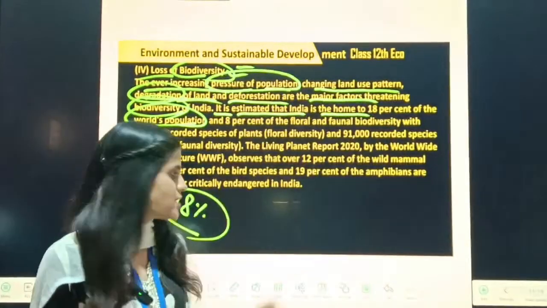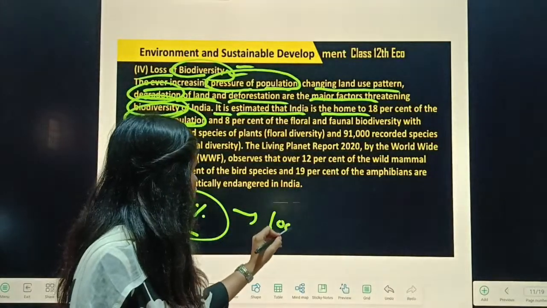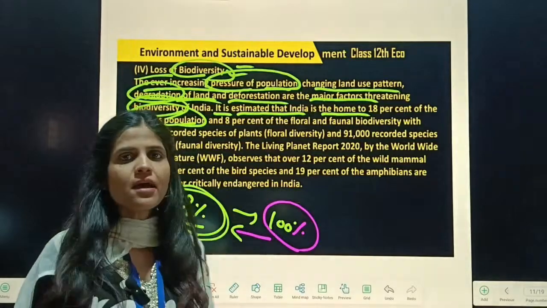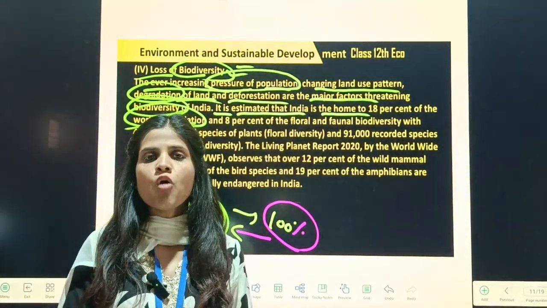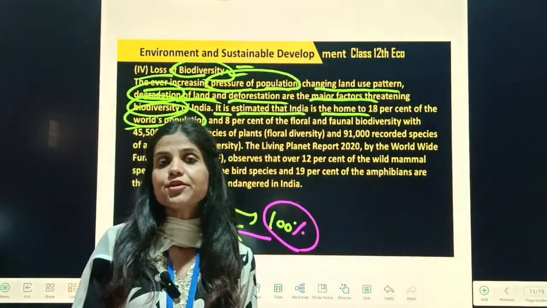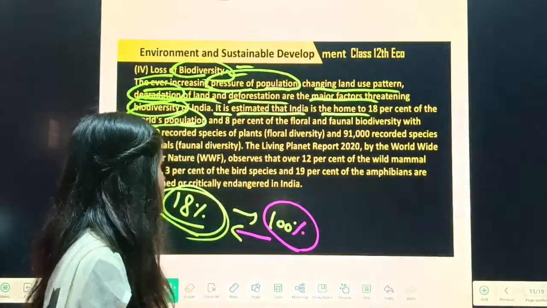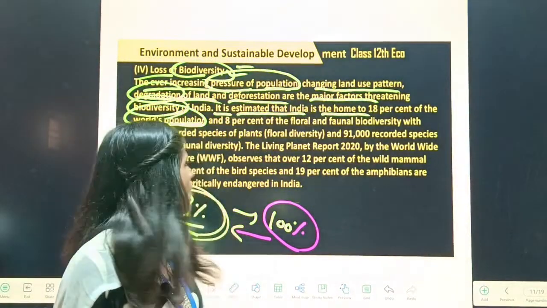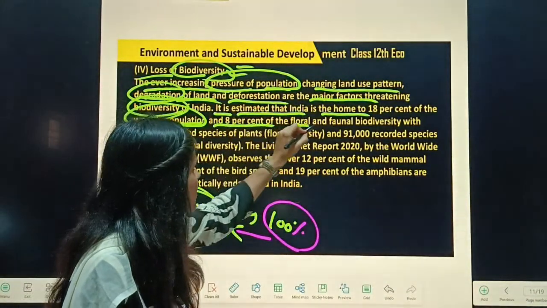That is 18%. So if the total world population is 100%, 18% of people live in India only. India is the habitat of 18% of the world population, and 8% of floral and faunal.